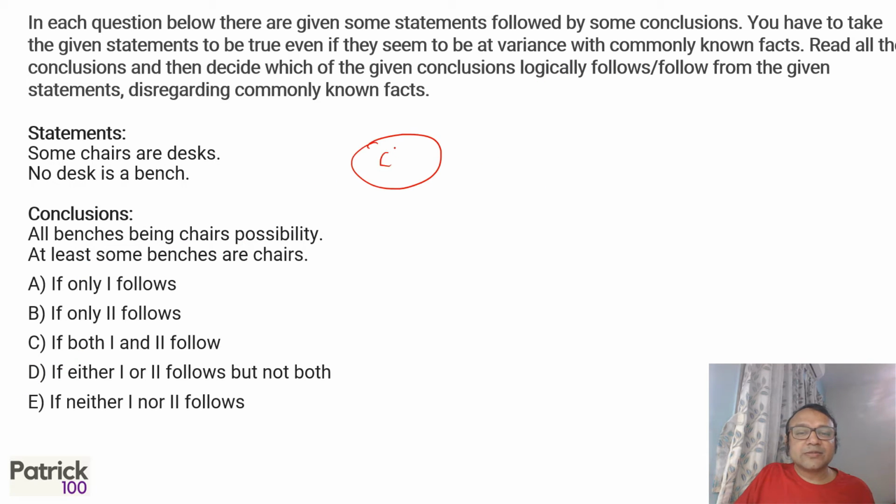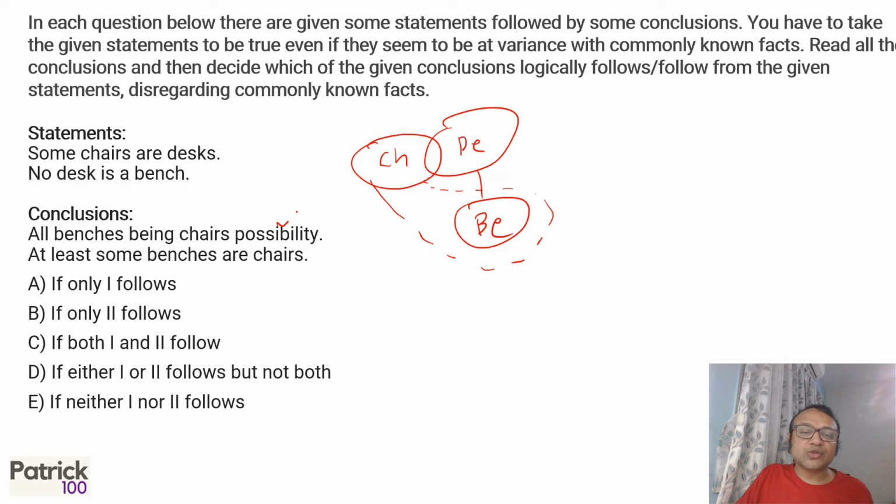Some chairs are desks and no desk is bench. So all benches being chairs is a possibility. Yeah, so I can draw like this. All benches being chairs is a possibility. So the first is true, right? And the second, at least some benches are chairs, is not as per diagram. So the first is true, so only one follows. All benches being chairs is a possibility is true. You can redraw because with possibility and no, you redraw and check. So you can draw benches under chairs.